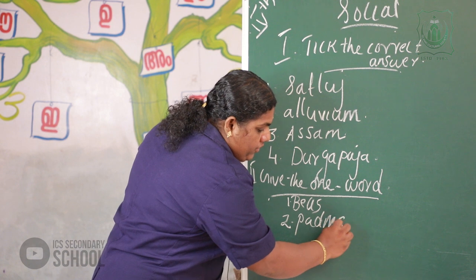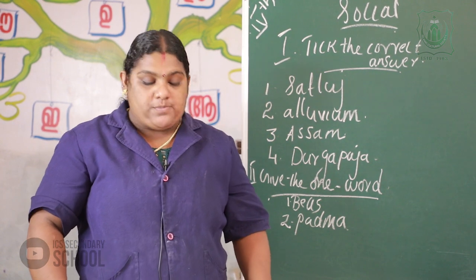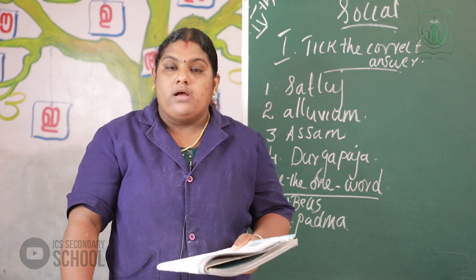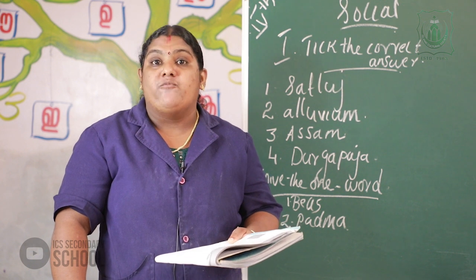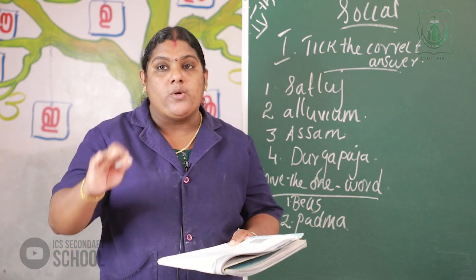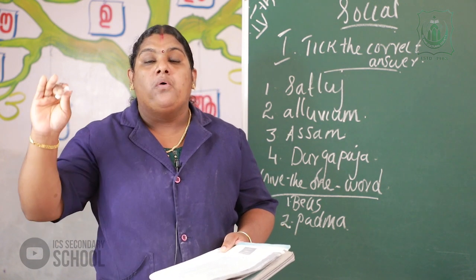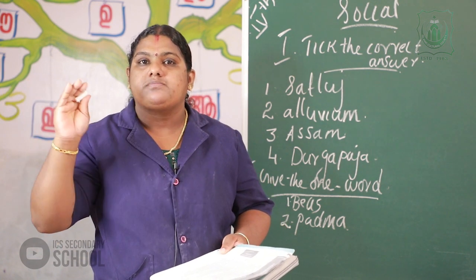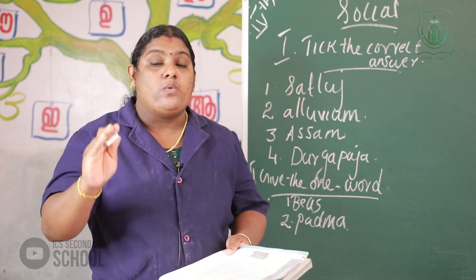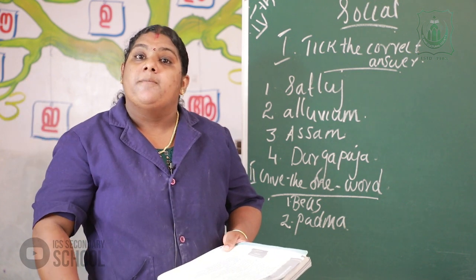Which branch of the Ganga flows through Bangladesh? That is Padma. There are two branches. The first one is Hooghly, which flows through West Bengal. The second one, Padma, flows in Bangladesh.